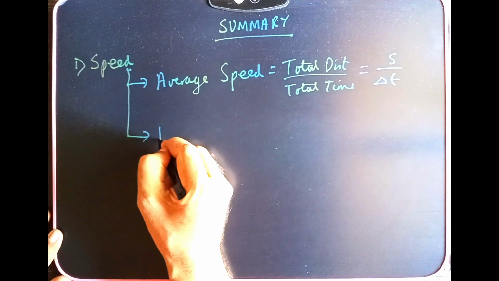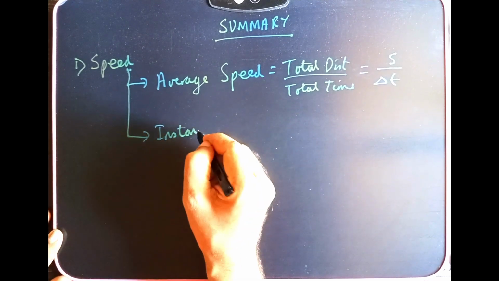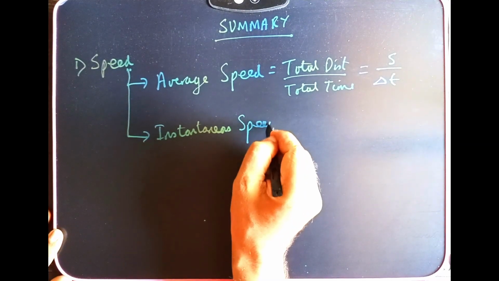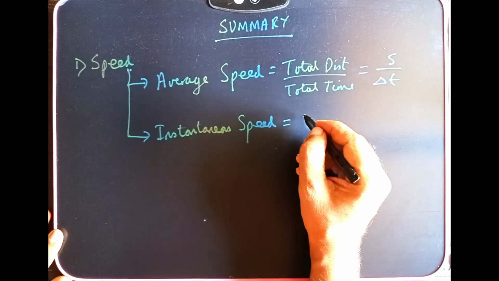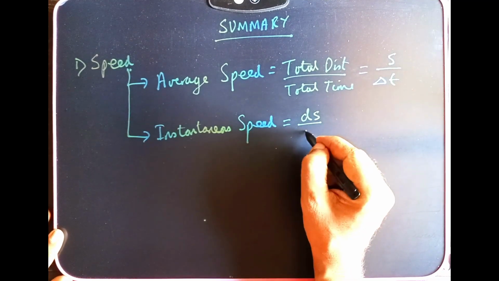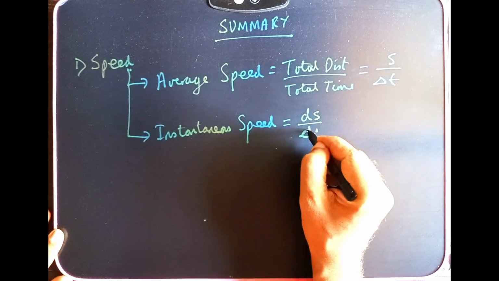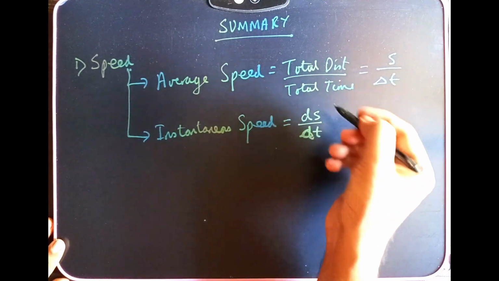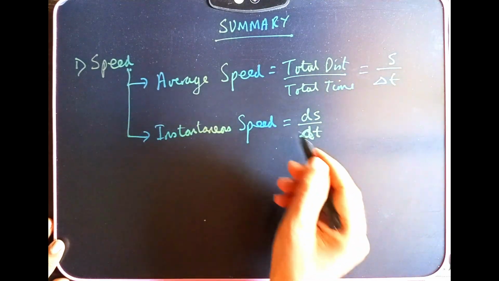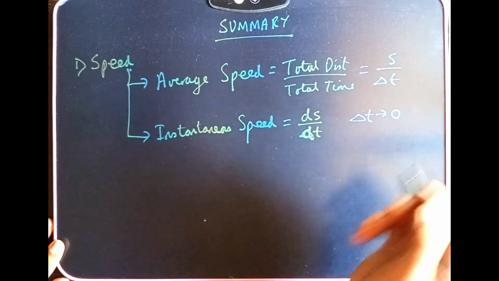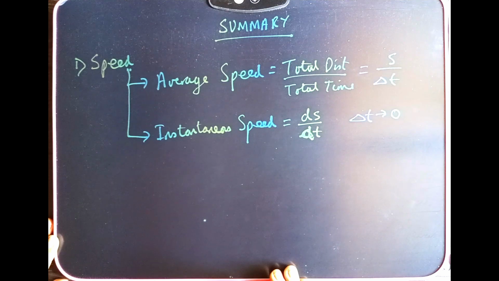The second aspect is instantaneous speed, which is given by change in distance for a very small change in time. Effectively, it looks like the same formula, but this is for a very small time period, when delta t tends to 0. So this is what we have studied in today's session.